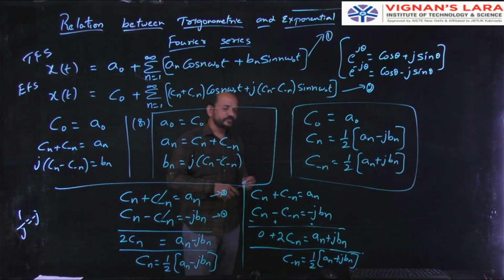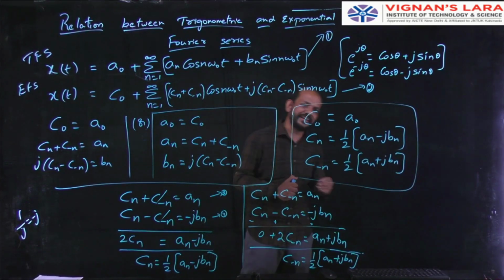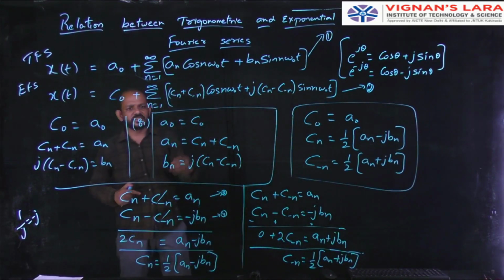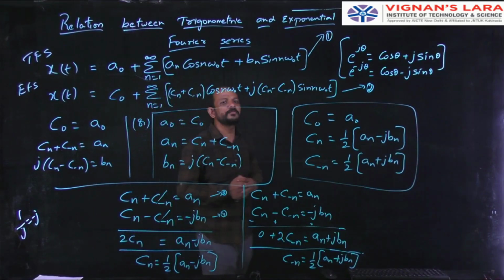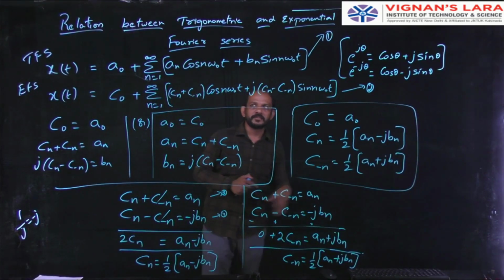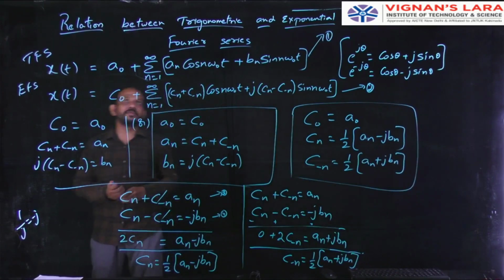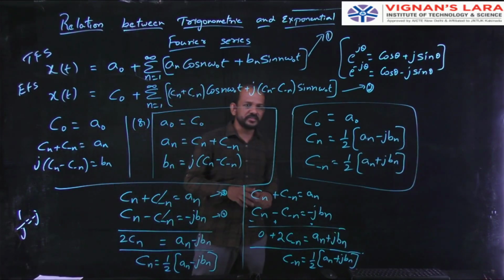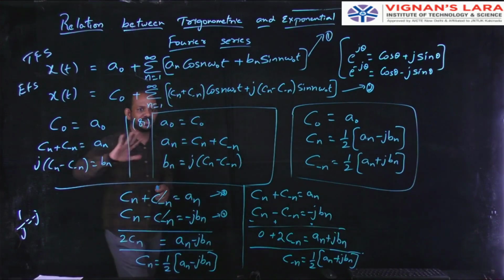Okay, so by using these two, I can do the problem either in trigonometric Fourier series or in exponential Fourier series if I know any one of these coefficients, either trigonometric Fourier series coefficients or exponential Fourier series coefficients. So this is nothing but the relation between trigonometric and exponential Fourier series. I hope you are all clear with this topic.